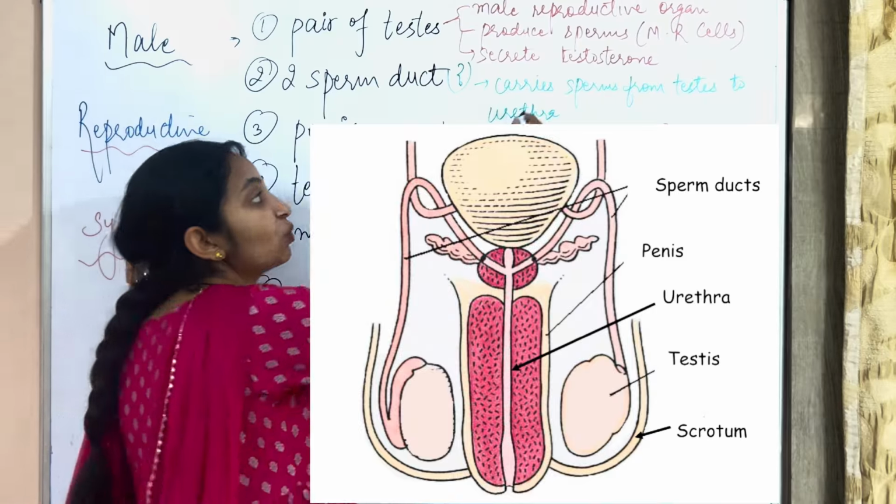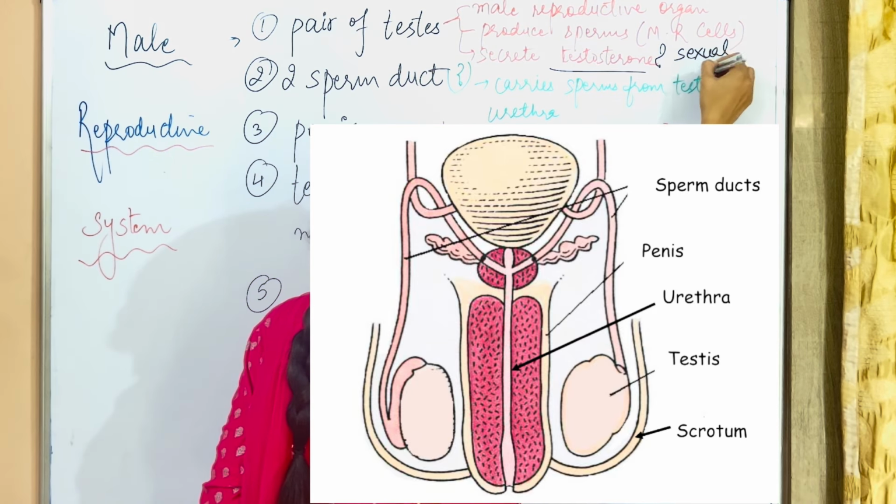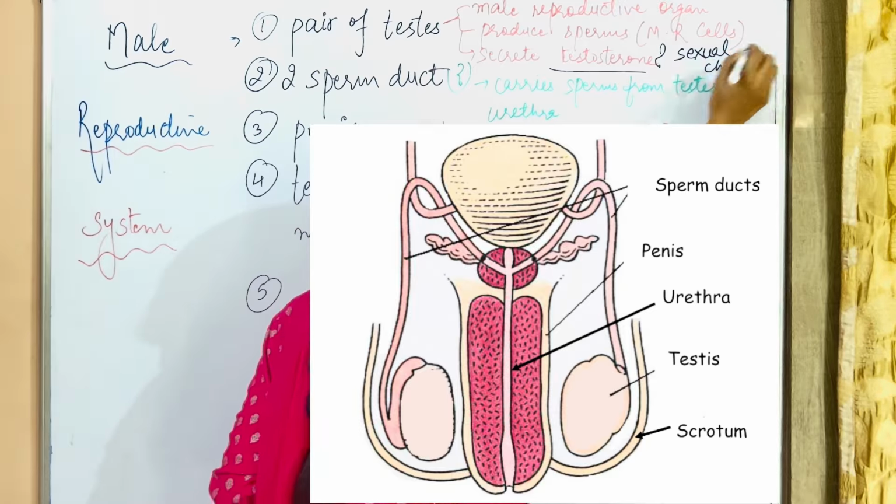Now the question is, why is testosterone necessary? It is responsible for secondary sexual characters in males.